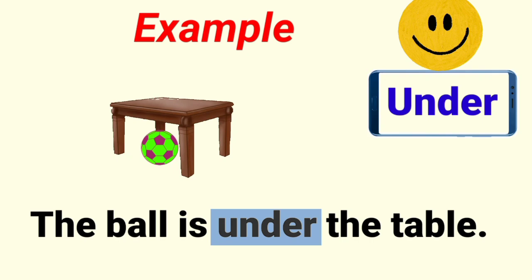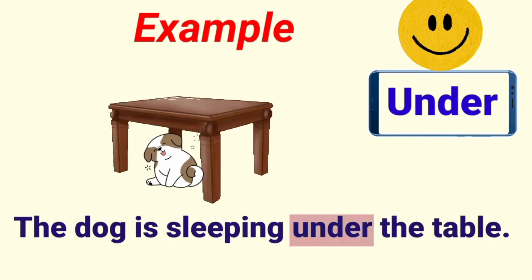Where is the ball in this picture? The ball is under the table. Where is the dog? Yes, the dog is sleeping under the table. Here under is a preposition. It tells us where the dog is.